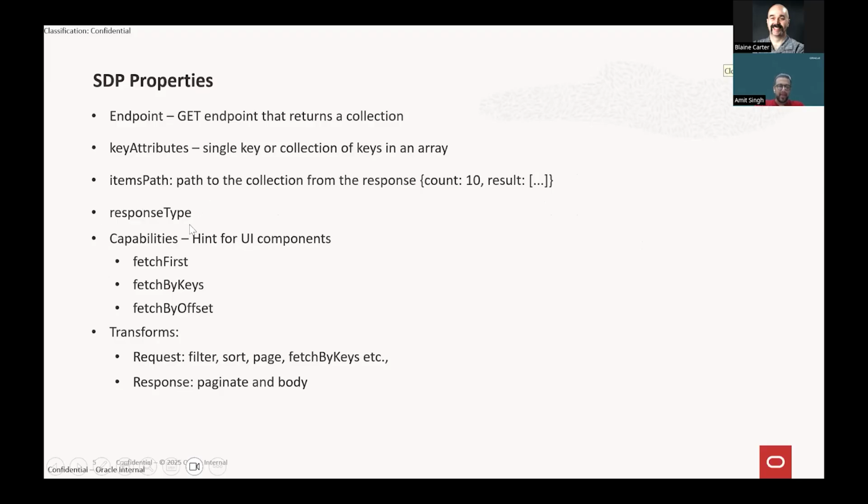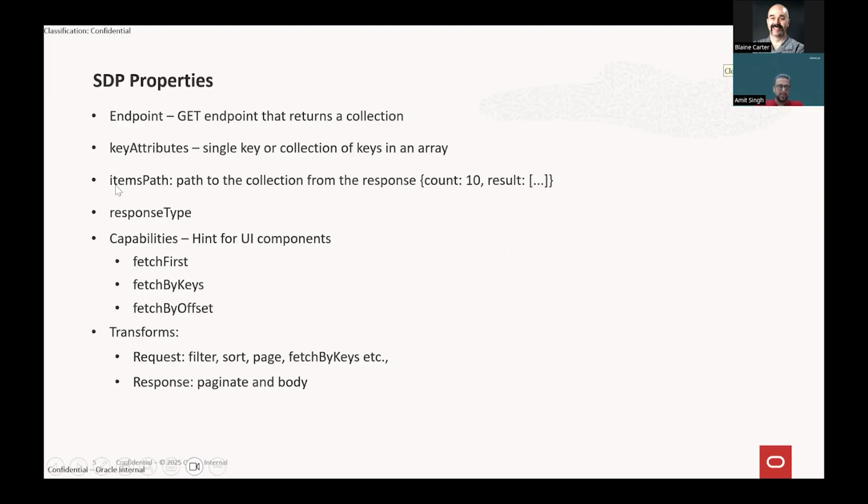So if I give this response type, the schema, with just a couple of attributes, then implicitly from an SDP, a fields property will be passed. Only those couple of attributes which we have given in our response type will be passed in the API call as a fields property, and then the Fusion API is built in such a way that it will only return those two columns, right?